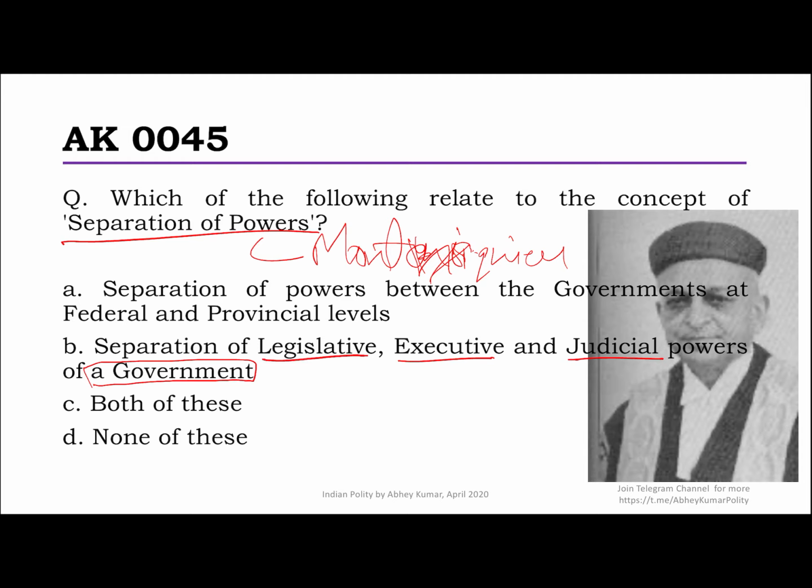When you see option A, when it says separation of power between governments at federal and provincial level, that means between government of India and the state government. That is not a separation of power, that is division of power. So here the correct answer for us should be B. Very sadly, while I expected the performance to be 80 plus, it was just under 60%. That's the first Chief Justice of India, Justice H. J. Kania.